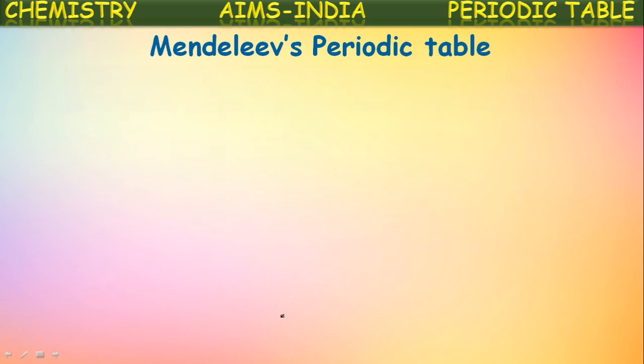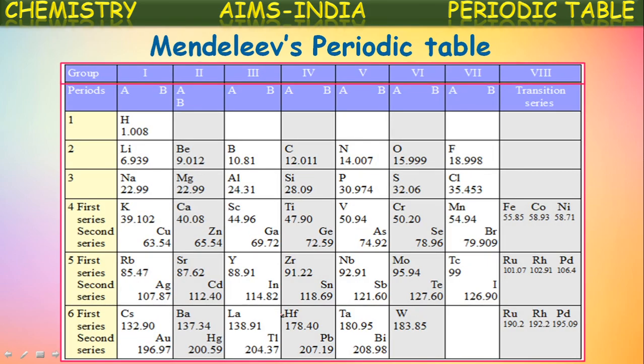Let us see here Mendeleev's periodic table. This is Mendeleev's periodic table, which contains 8 vertical columns. You can observe here, each vertical column is called one group. First group, second group, third group, till the 8th group. Each column is called a group.